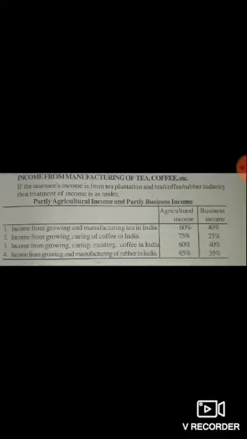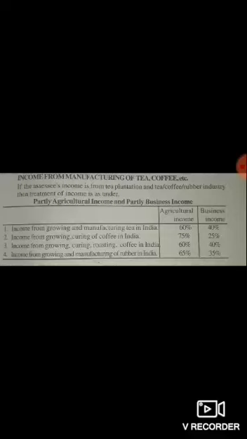Next, income from growing and curing coffee in India. If any assessee grows coffee in India, then it is 75% agricultural income and 25% business income. In case of roasting also, if the coffee is grown, cured and roasted in India, then 60% is agricultural income and 40% is business income.